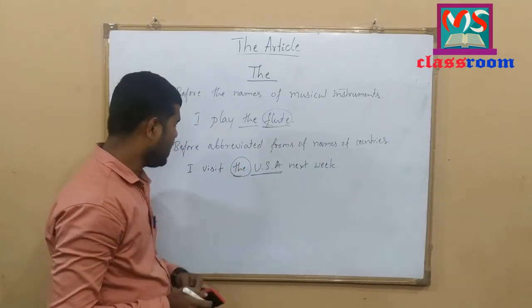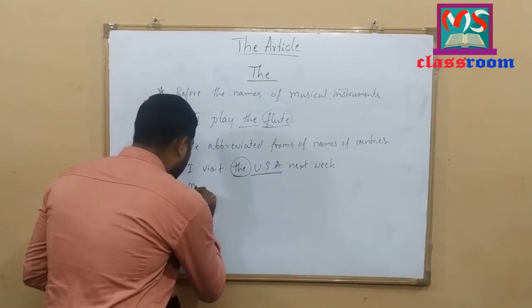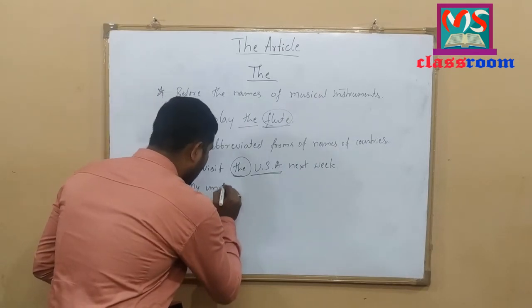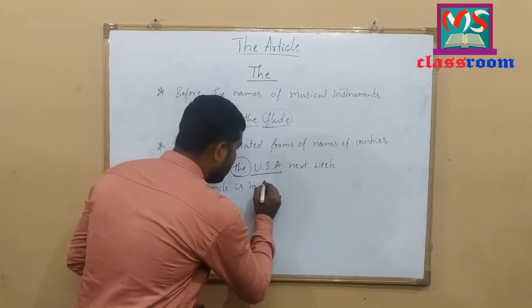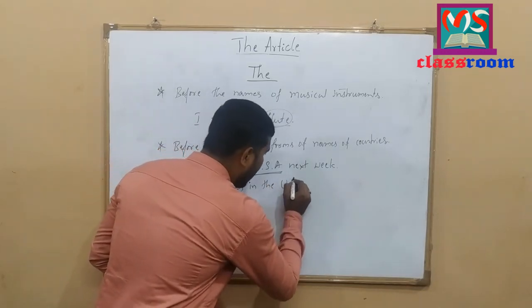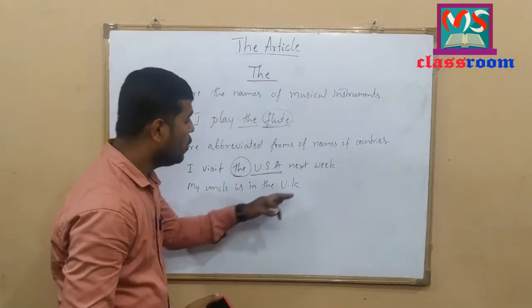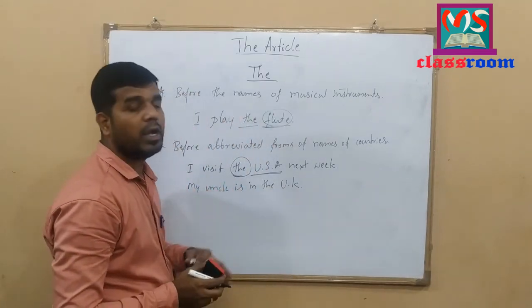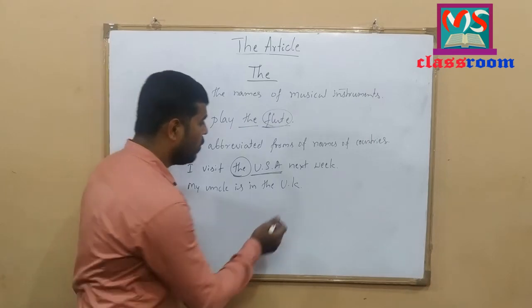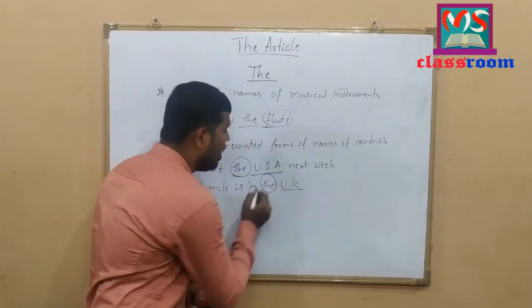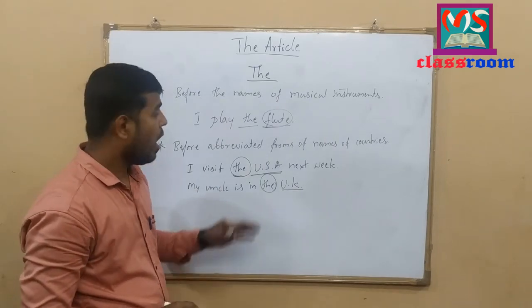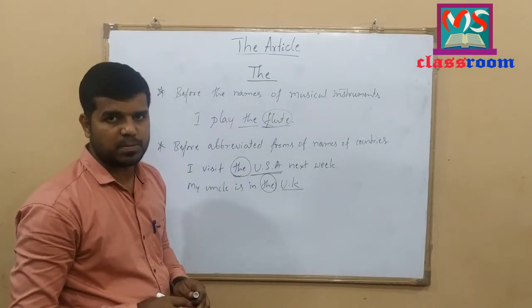Let me write one more example. My uncle is in the UK. Look at here. UK is the abbreviated form of the United Kingdom. Here before this abbreviated form of name, I have used definite article the here. I hope you have understood this concept.